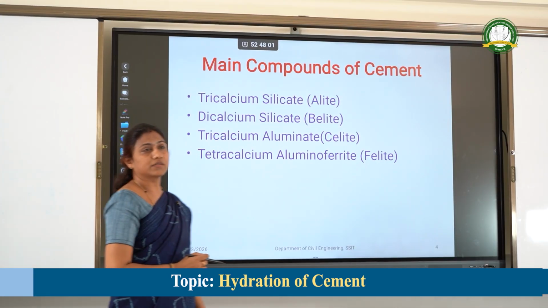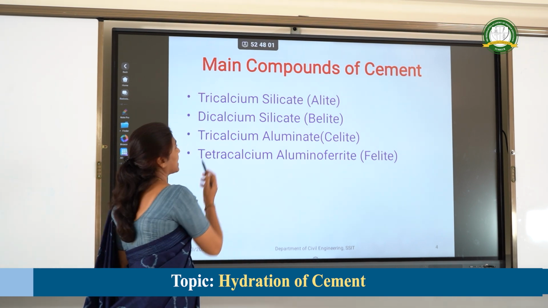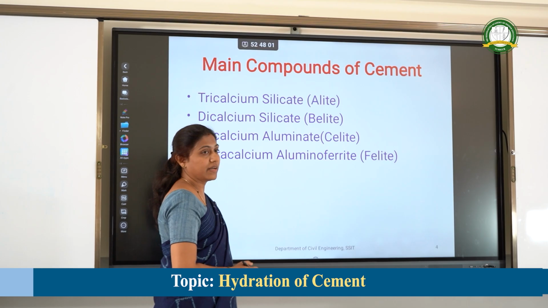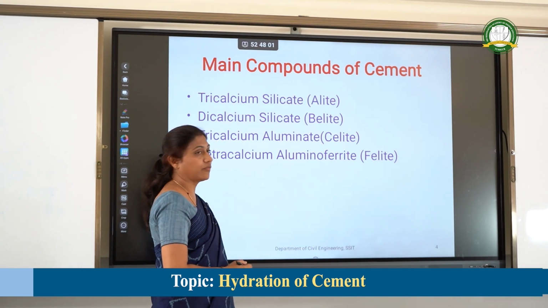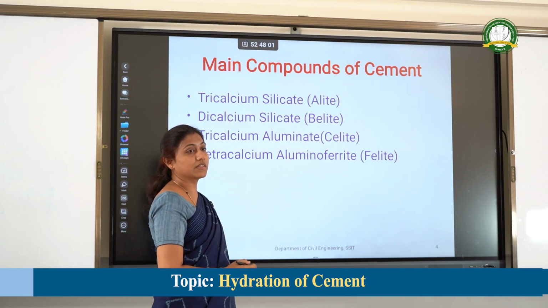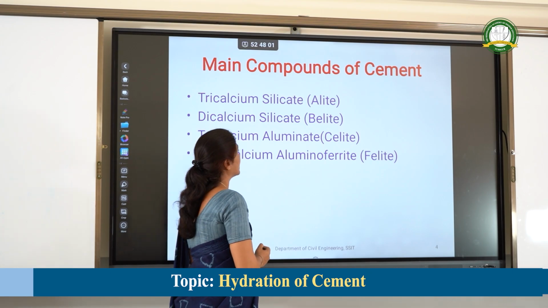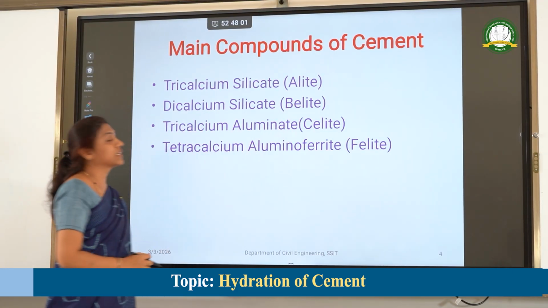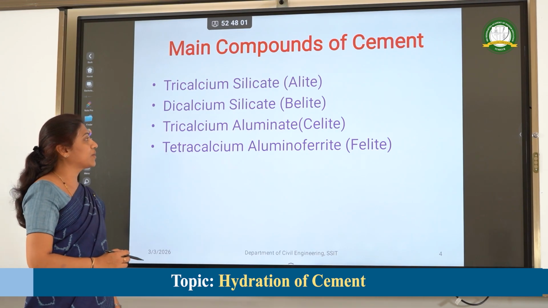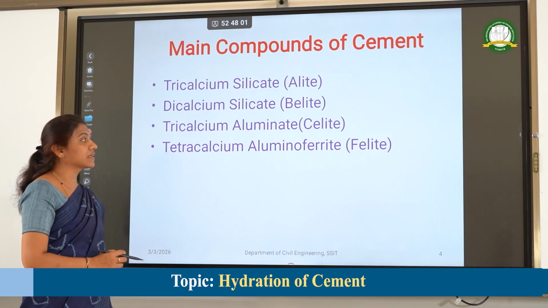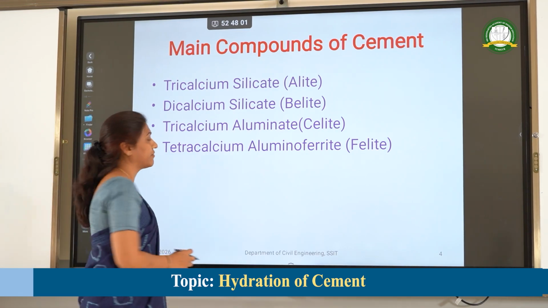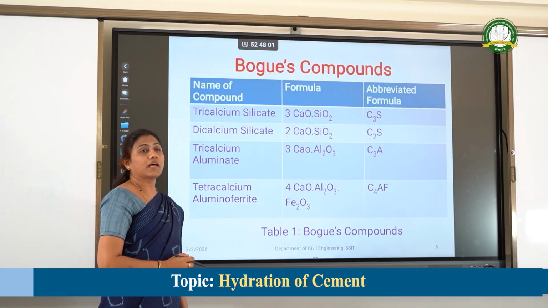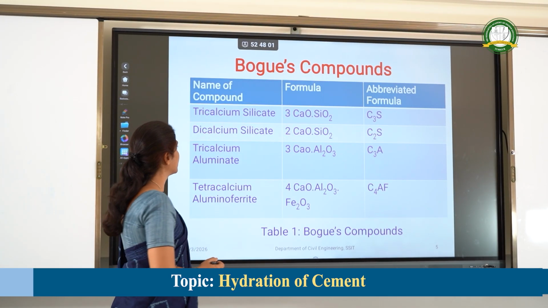The main components of cement are tricalcium silicate, dicalcium silicate, tricalcium aluminate and tetracalcium aluminoferrite. Tricalcium silicate is designated as alite, dicalcium silicate as belite, tricalcium aluminate as celite, and tetracalcium aluminoferrite as felite. These are also called Bogue compounds.